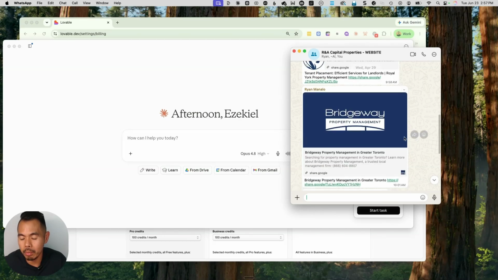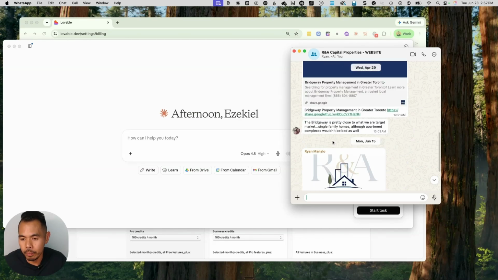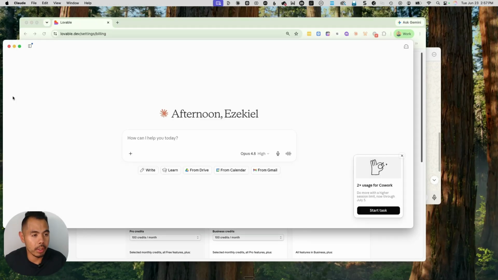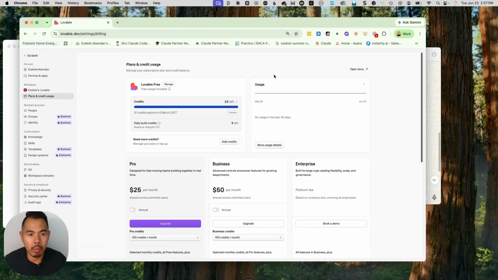So the first thing we want to do is start planning. I think the challenge with AI is that you can just easily vibe code an application, a website, and so on without coming up with a plan. And what happens is that you end up wasting credit. So right here, my goal is to create a website for them just using the free credits for Lovable. So I have 15 credits left for the day. So how we're going to do that is that we're going to use Claude as our planning companion. And then we're going to use Lovable as our website agent.